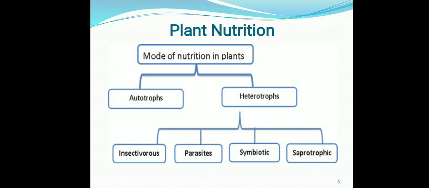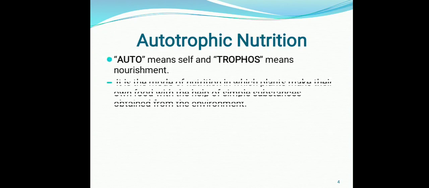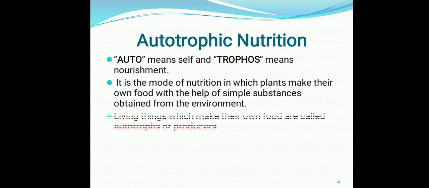Now students, we are going to understand what the autotrophic mode of nutrition is. Auto means self and trophos means nourishment. So it is the mode of nutrition in which plants make their own food with the help of simple substances obtained from the environment.